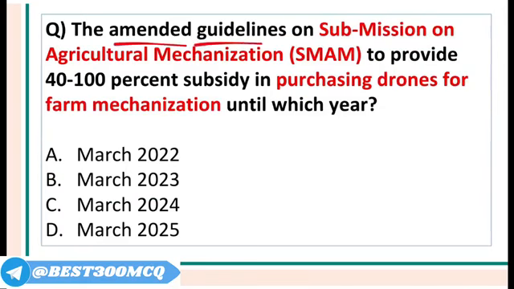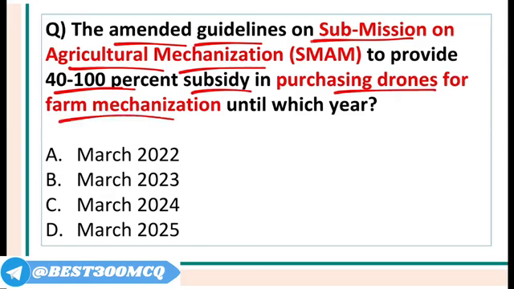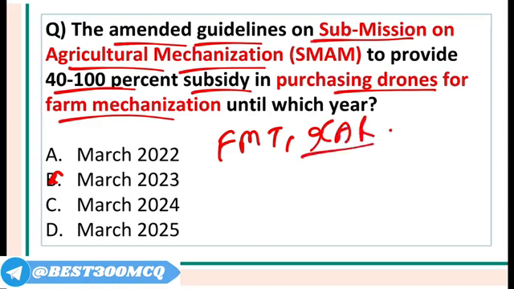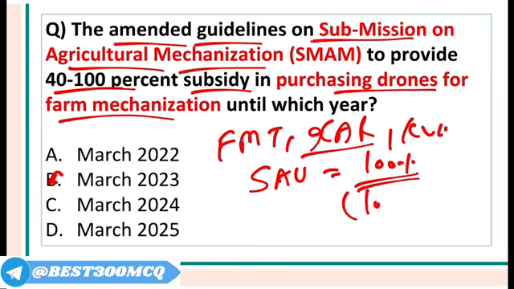The amended guidelines on the submission on agricultural mechanization will provide 40 to 100% subsidy in purchasing drones for farm mechanization until which year? So remember, it is until March 2023. For example, the Farm Machinery Training and Testing Institutes, the Indian Council of Agriculture Research backed institutes, the Krishi Vigyan Kendras or state agriculture universities, if they buy a drone, they get 100% subsidy to a maximum of 10 lakh rupees, right?